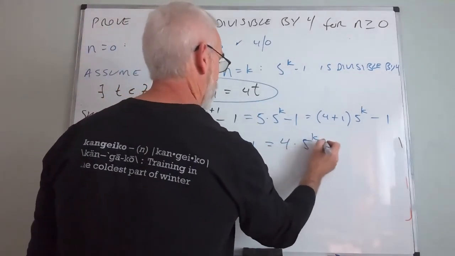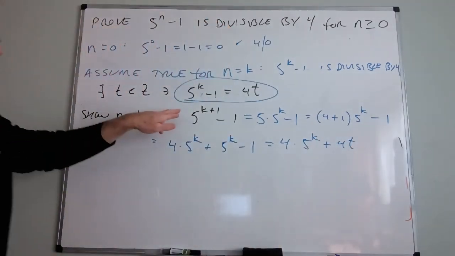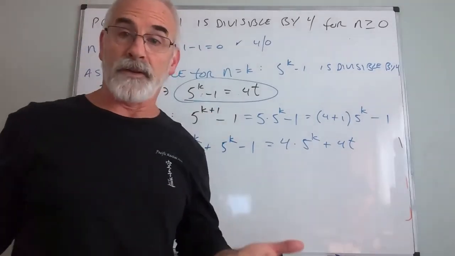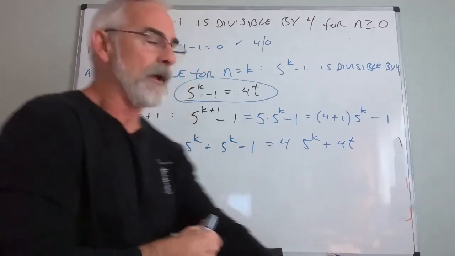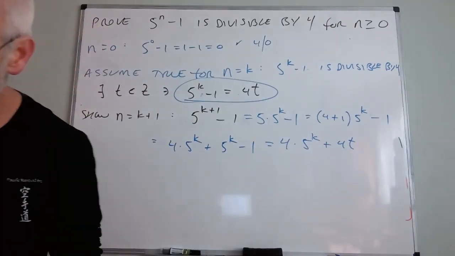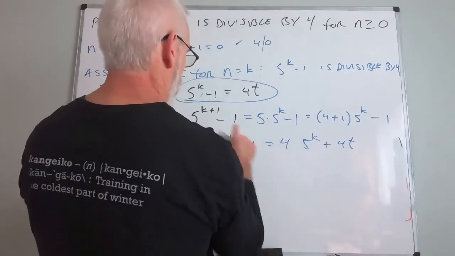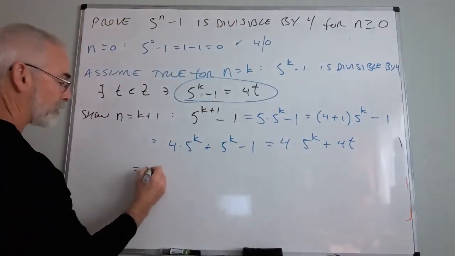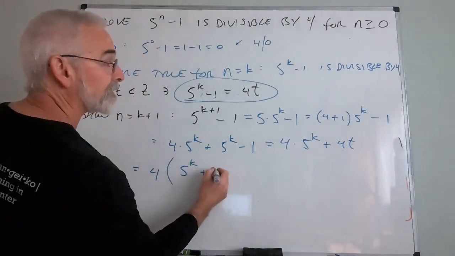And what is that? Plus 4t. Now, you don't have to explain that 5^(k+1) is 5 times 5^k. If you were doing this in a textbook, you'd just say, rules of exponents. But why is this statement true? This is true by my inductive hypothesis. So that's a really good one to do. Say, by the induction hypothesis, I now have this is equal to this, and I can factor. Now that is equal to 4 times (5^k plus t).